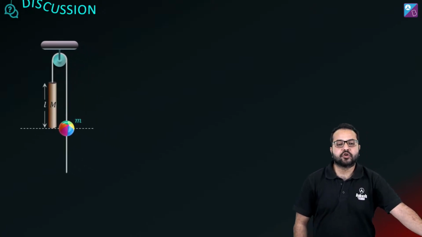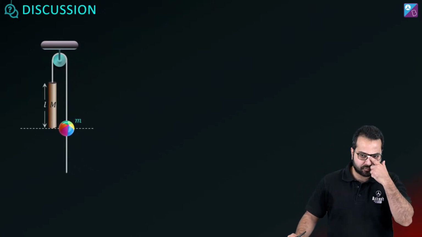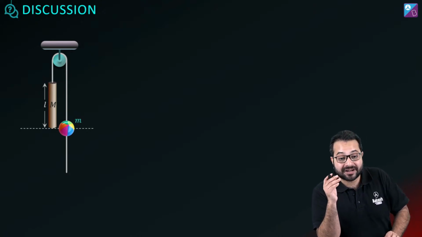चलो, तो अगर हम ग्राउंड फ्रेम से देखें तो क्या होगा? If we see from the ground frame, capital M is going to go down. ठीक है, capital M is going to go down faster than small m. Small m is also going to go down. Small m ऊपर नहीं जाएगा. ठीक है, और repeat the entire question.